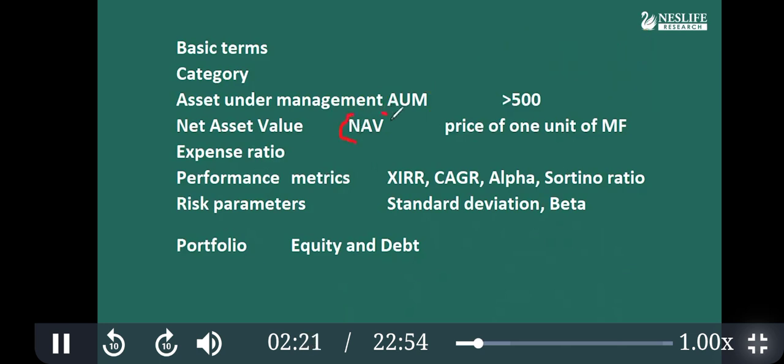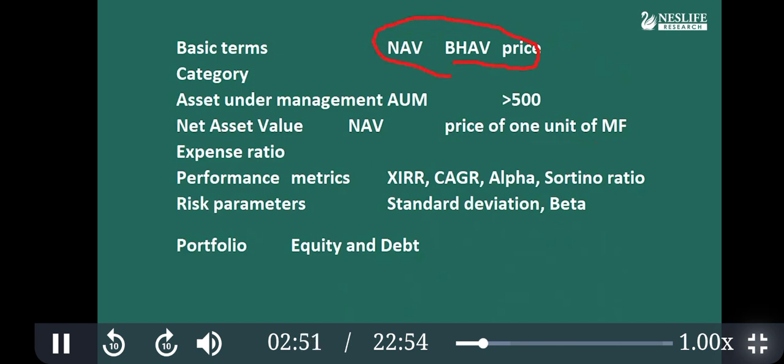Net asset value is the price of one unit of mutual fund. For practical purposes, you remember NAV as bhav. In Marathi, Gujarati, and Hindi, we call this bhav, which means price. So what is NAV? NAV is nothing but the bhav, nothing but the price. NAV is bhav. Easy to remember.